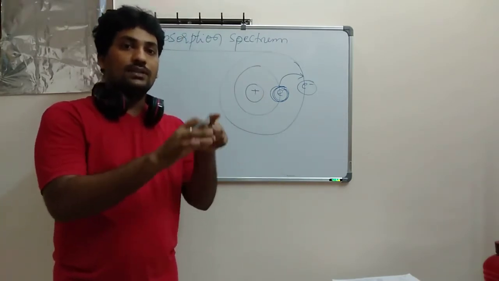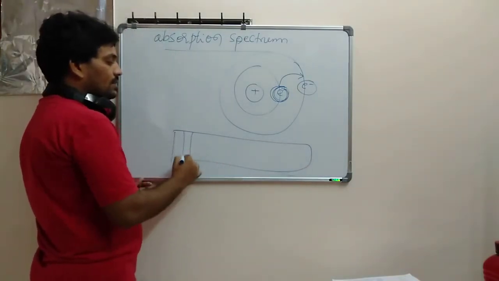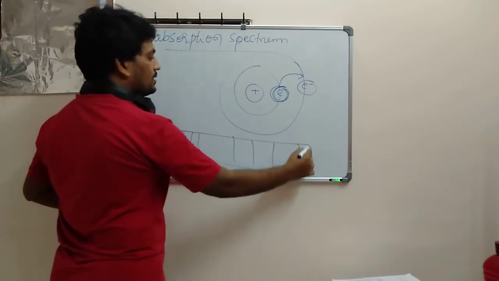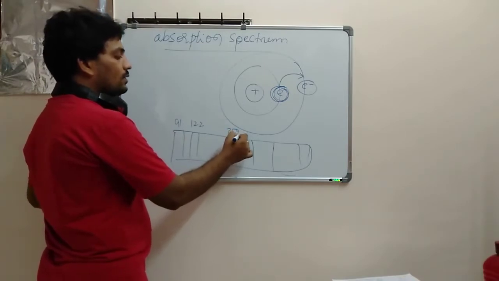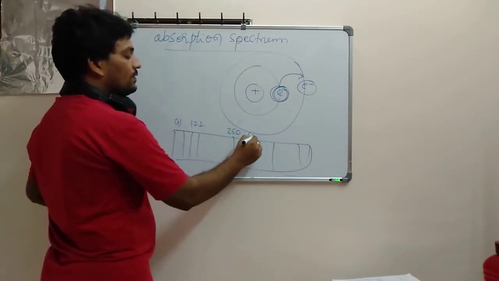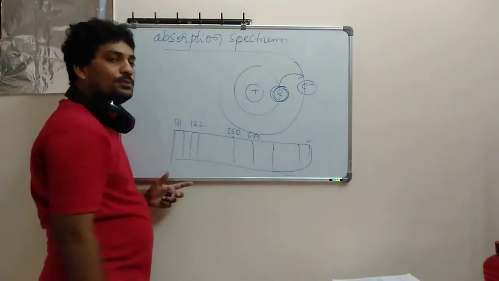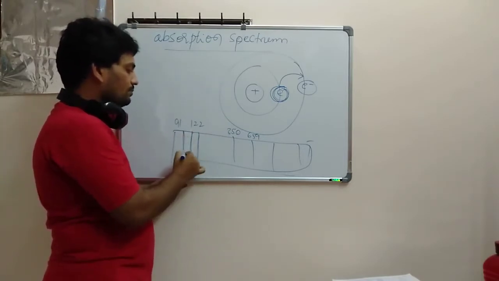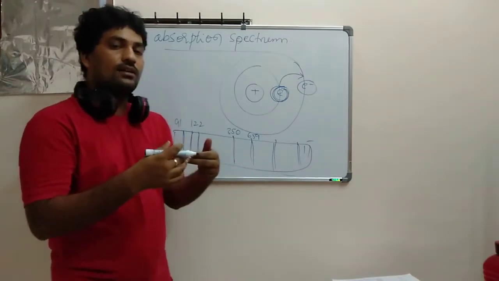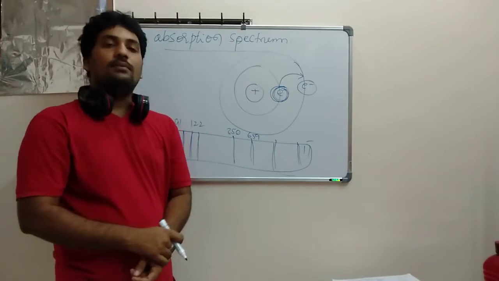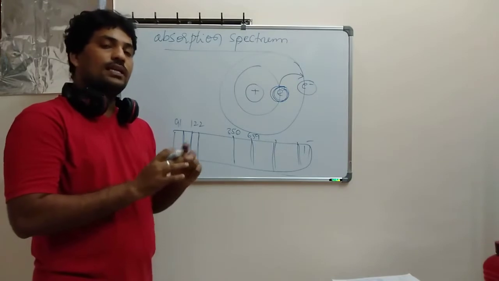Yes, the lines, whatever lines I have drawn. If I take a scale here, this is the Lyman series, this is the Balmer series, this is the Paschen series. I told 91 to 122 nanometers here, 359 to 650, and more than that for Paschen. While I am discussing the absorption spectrum also, you can observe the same lines. So always remember the absorption spectrum is identical to the emission spectrum. These lines coincide, so definitely both spectra will be identical.